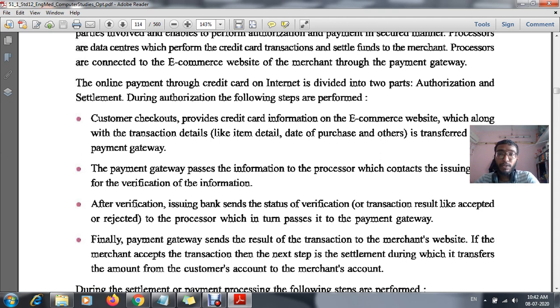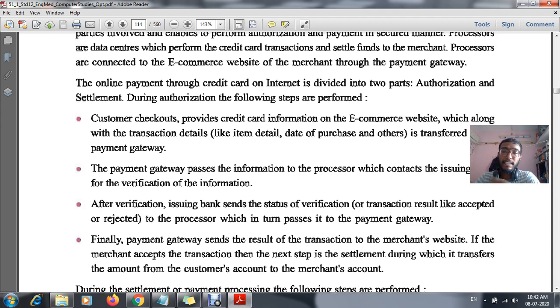These are the processes involved when doing any online payment. It can be divided into two parts. The first one is authorization and the second one is settlement. For doing these two processes, we need certain steps to be taken.